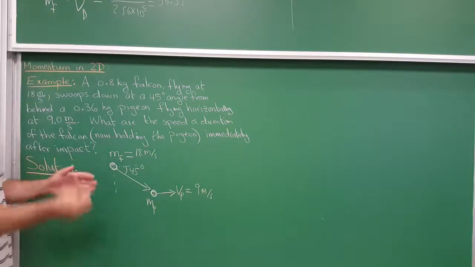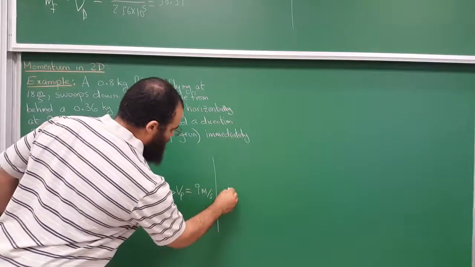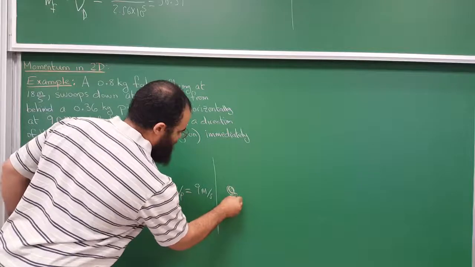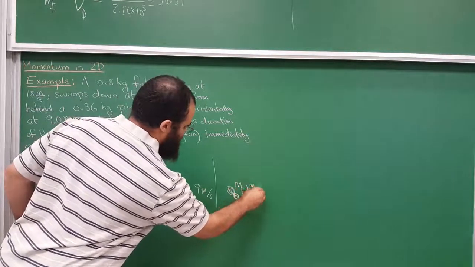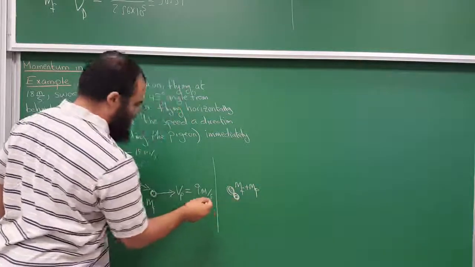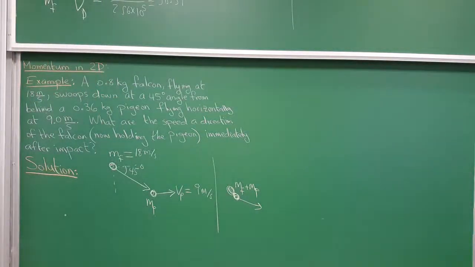So they collide, it catches it, and then afterwards you will have the falcon here, and so you just have a total mass of MF plus MP, and they will be moving in a certain direction. And the question is, what is the velocity in the x direction after they stick together, and what's the velocity in the y direction after they stick together? And so they ask, what are the speed and direction?